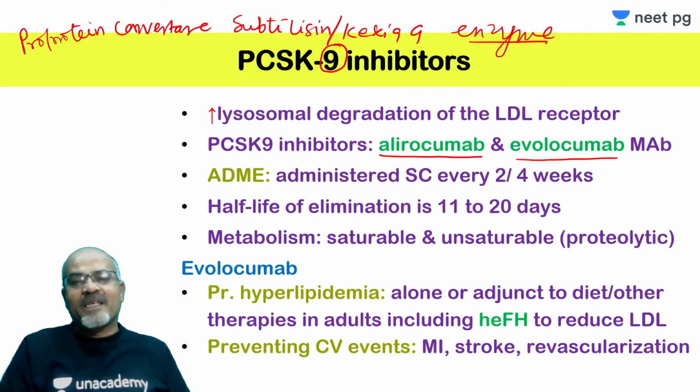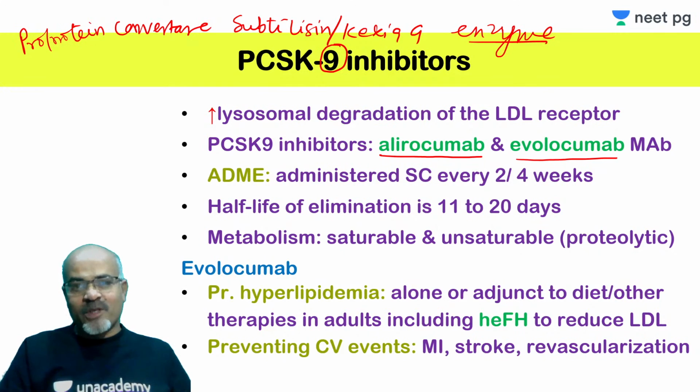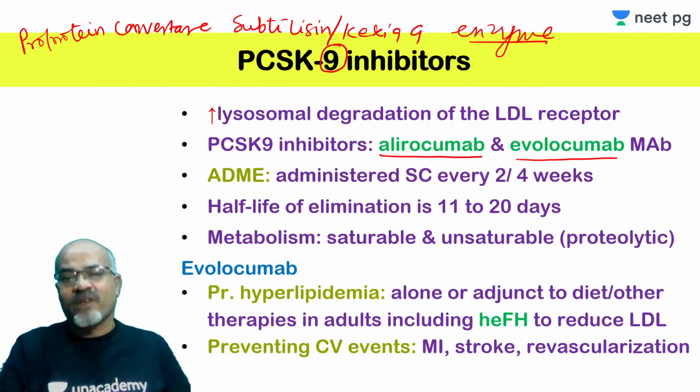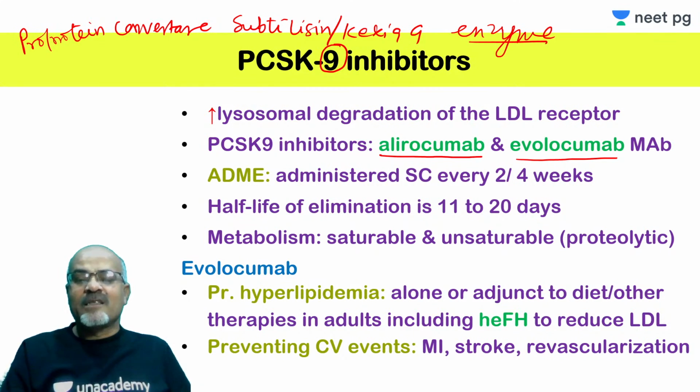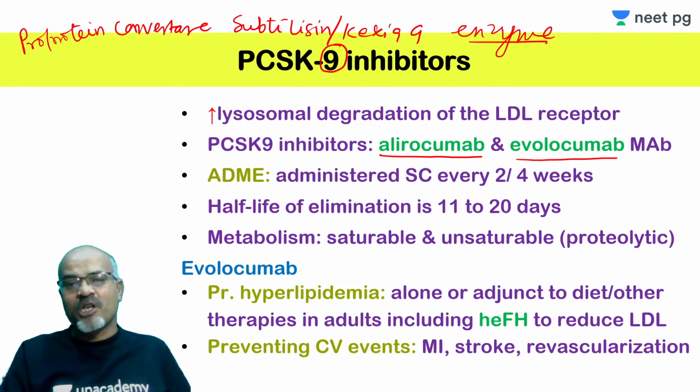These monoclonal antibodies bind with the free PCSK9 and interfere with its binding with the LDL receptors. Thereby they prevent degradation of the LDL receptor on the hepatocyte surface. Got my point? Because these are protein drugs, they are to be administered parenterally, subcutaneously every 2 to 4 weeks. There are two different dosing regimens, and this depends on the dose which you are using or the indication for which you are using.